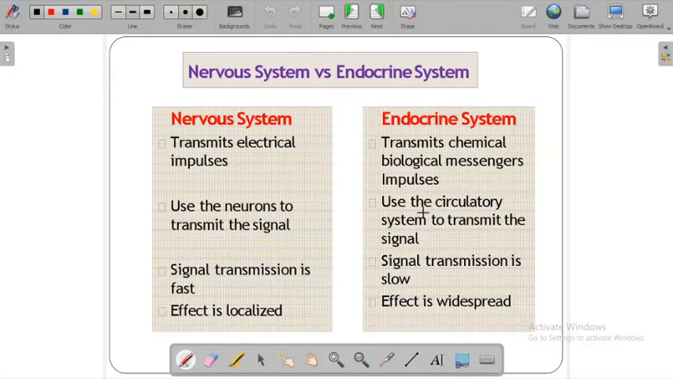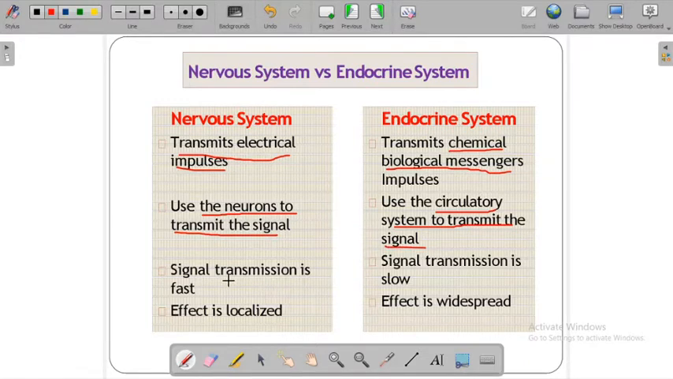Now what is the difference between the nervous system and the endocrine system? If you see the difference, you'll find that the nervous system transmits electrical impulses, right? And here the transmission is through chemical signals or chemical biological messengers. In the nervous system, the neurons transmit the signal, and in the endocrine system, the circulatory system is there to transmit the signal.